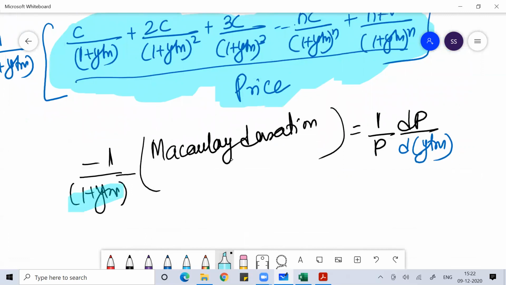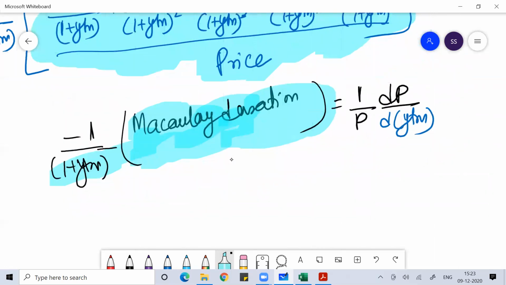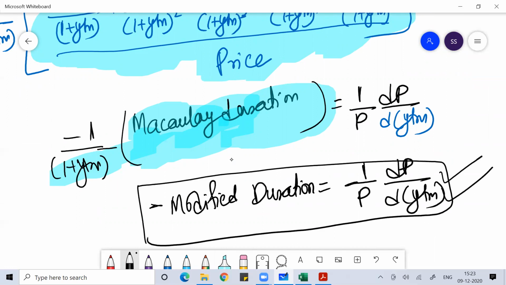This all together is called modified duration, which is another tool to measure the duration. Minus of modified duration is equal to 1 by P dP by d of YTM. You can remember this formula. This formula will help us establish the relationship between the change in the price of the debt instrument with respect to the change in the YTM.